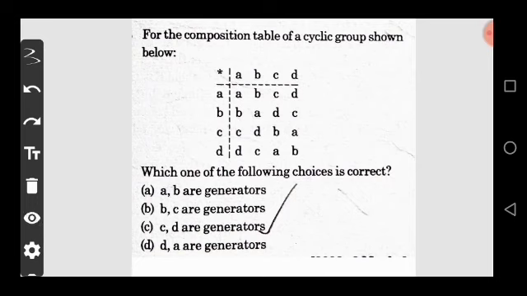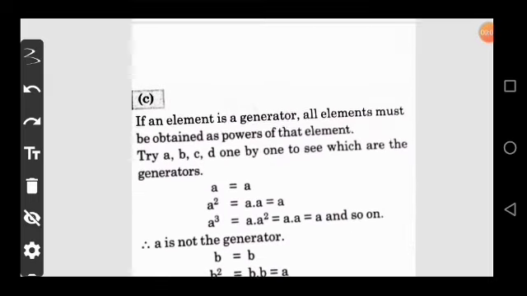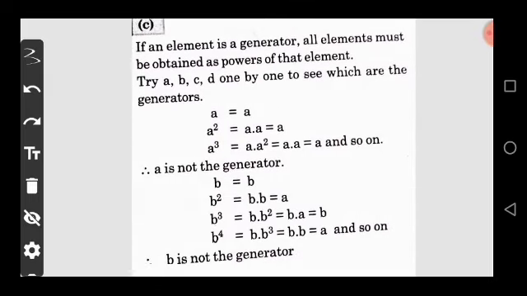For the composition table of a cyclic group given below, on the basis of the table, we find which choice is correct. Option A, A and B are generators; option B, B and C are generators; option C, C and D are generators; option D, D and A are generators. Now the solution of this question: if an element is a generator, all the elements must be obtained as a power of that element. Try A, B, C, D one by one to see which are the generators.